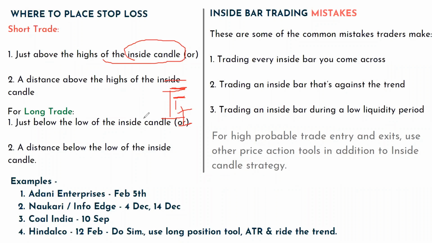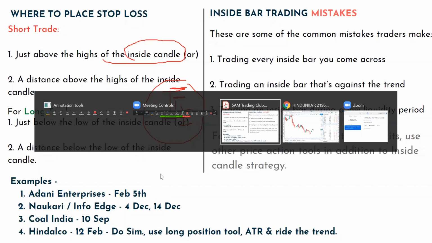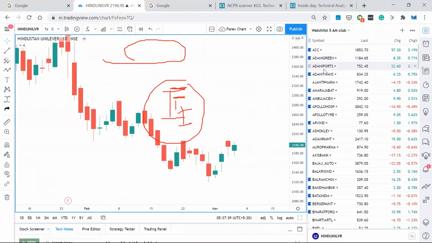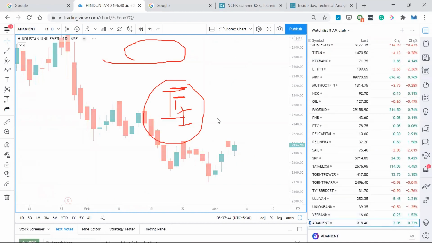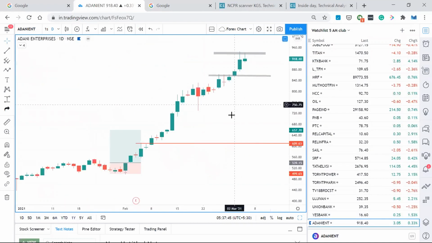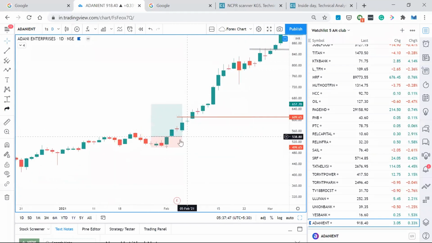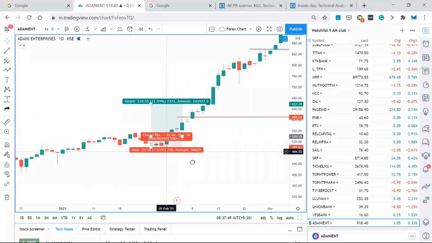Risk reward always depends upon the particular person, how they are managing, and how much risk reward they are looking at. It can't be exactly told where to give the exact stop loss and all. So let's look at some examples. Adani Enterprise, Feb 5th. Let's see if there's anything on Feb 5th.